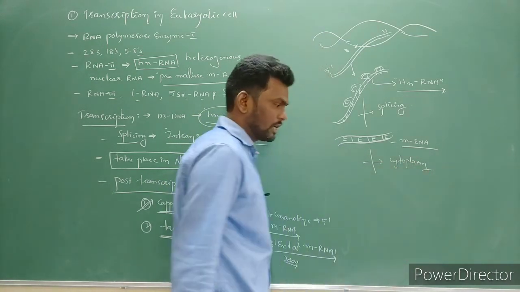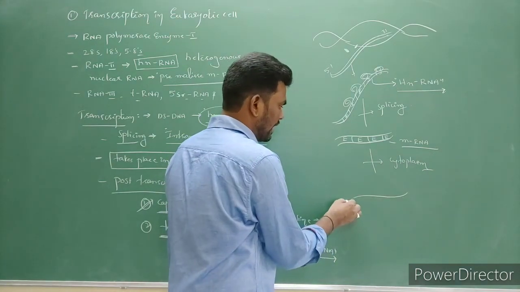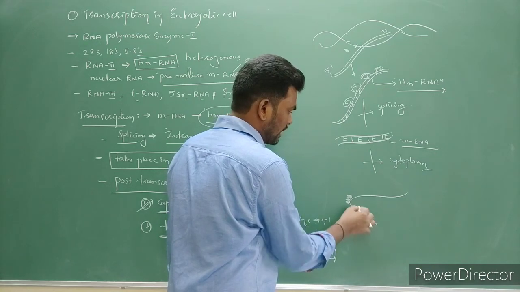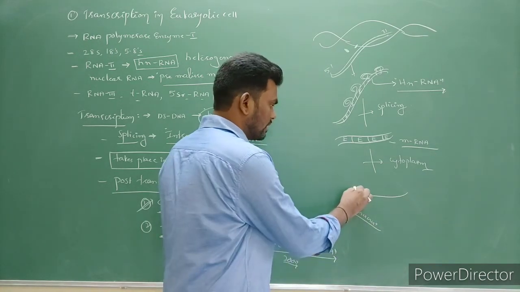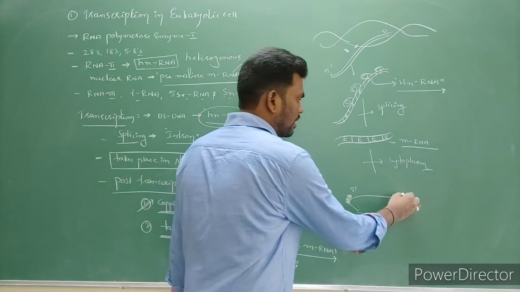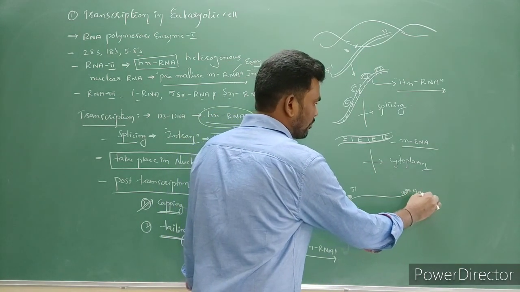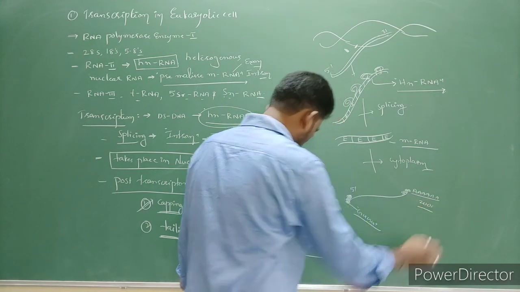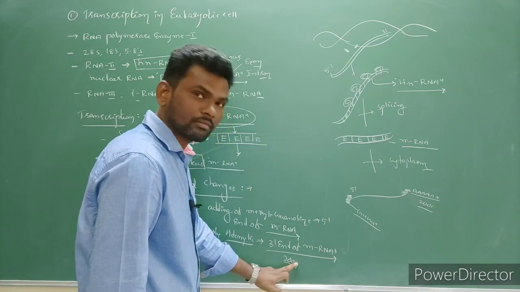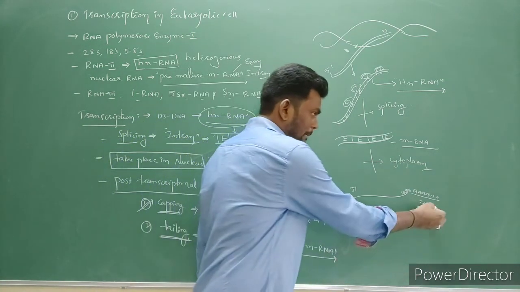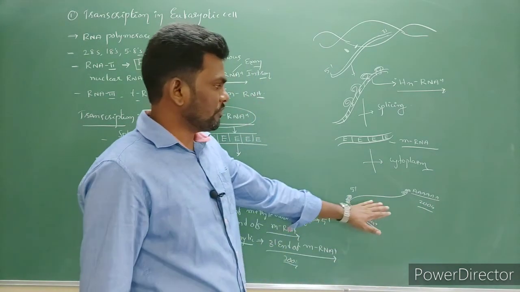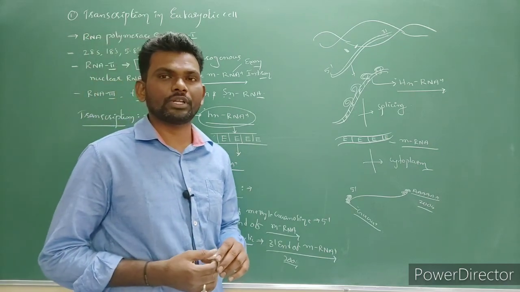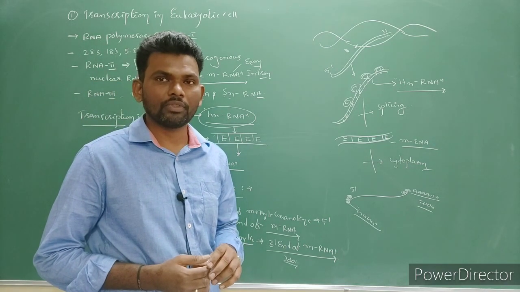When it enters the cytoplasm, immediately changes occur. Such changes are: adding of guanine, G, at the 5' end. And here a polyadenine tail is formed. Nearly 200 nucleotides are added. So this is the post-modification change of mRNA. So this is the complete information of transcription in prokaryotic cells and eukaryotic cells. Okay. Thank you all of you.